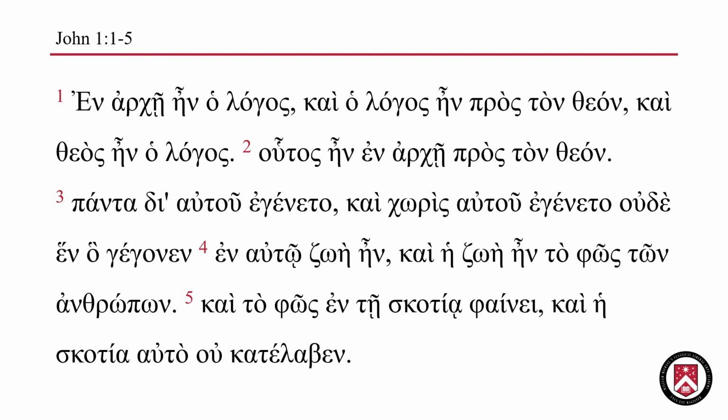In verse 5, we read, Kai to phos en te scotia phaine. Kai to phos, and the light, en te scotia, in the darkness, phaine. Phaine is a verb that means shines. Kai to phos en te scotia phaine, and the light in the darkness shines.